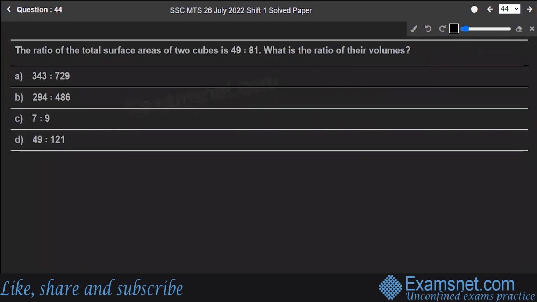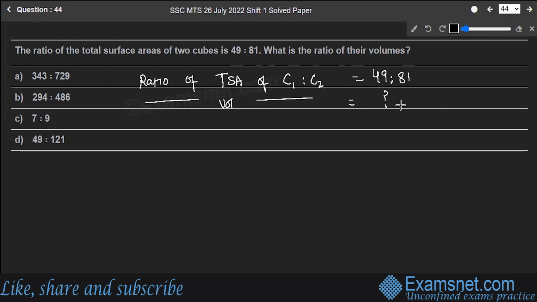Hope you are clear. Next is question number 44. The ratio of the total surface area of the two cubes is 49 is to 81. What will be the ratio of their volumes? Fine. So you are given ratio of total surface area of cube 1 and cube 2 is 49 is to 81. You have to find out the ratio of volume of C1 and C2. Okay. Now, what is the formula for total surface area of a cube?